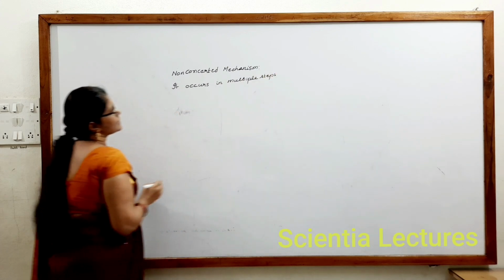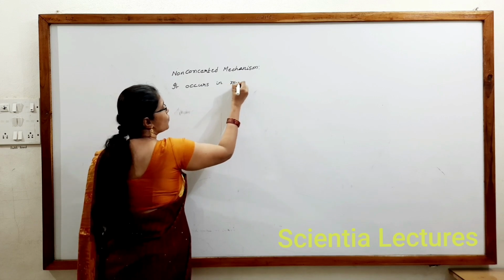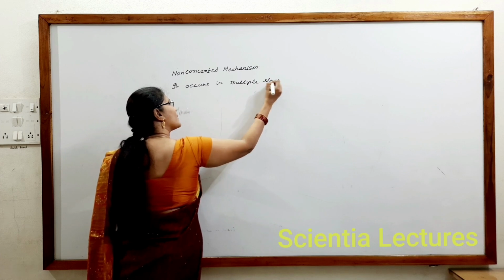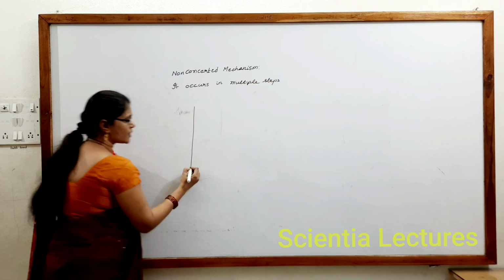As it occurs in multiple steps, it involves more than one transition state.